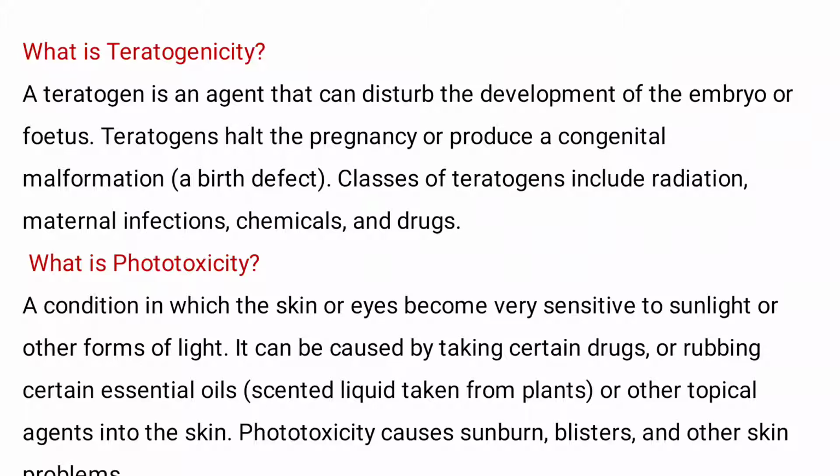Teratogenicity means toxic effect occurs in the embryo and fetus while taking teratogens during pregnancy. It leads to congenital malformation, that means birth defect.